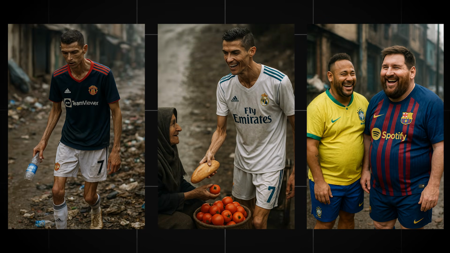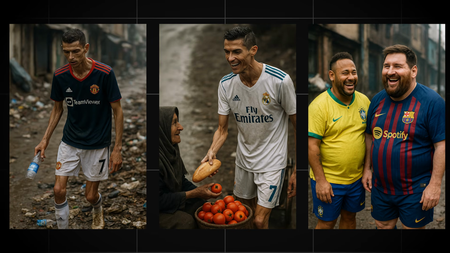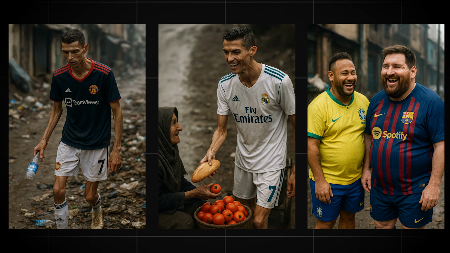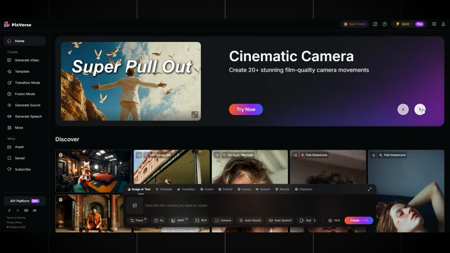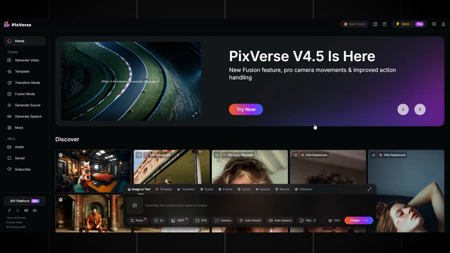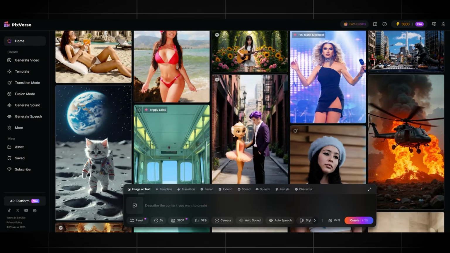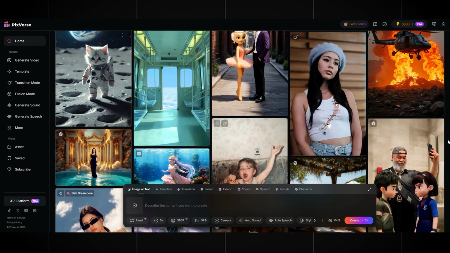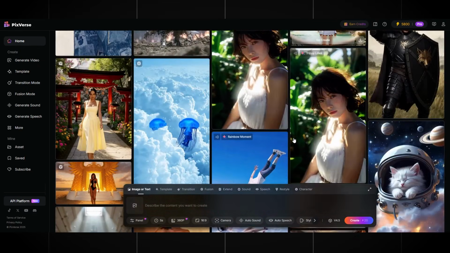My images are ready. I created 14, but you can make more, like 18 or 20. Next step, animating the images. And the best tool for this is Pixverse. Here, you can create animations of any complexity, whether it's a cartoon, comic, realistic, or anime. It offers many useful features that help us create a video.